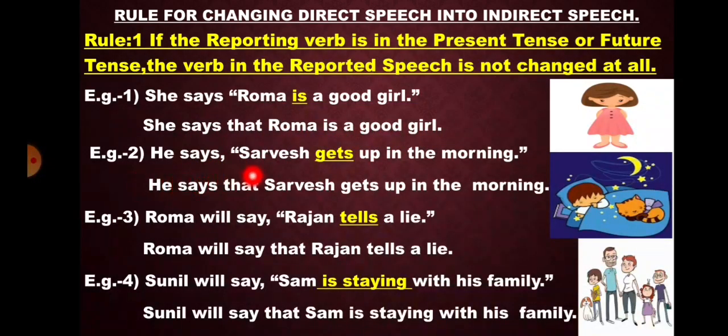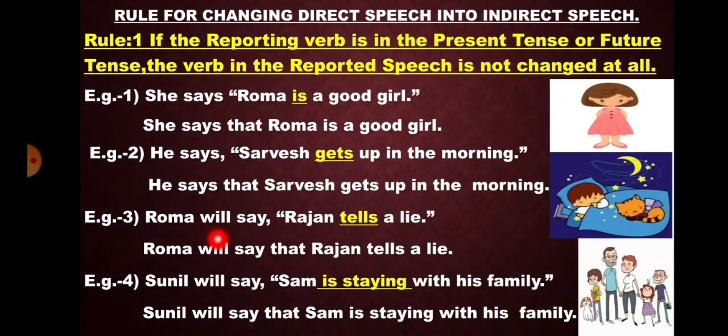Example 2. He says, "Sarvesh gets up in the morning." Says is again the reporting verb, in simple present tense. So again there will be no change inside the reported speech. The tense will remain the same. Gets will remain gets while changing it into indirect speech. He says that Sarvesh gets up in the morning.